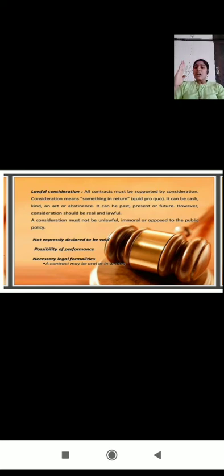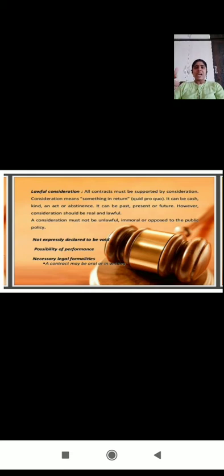It must not be unlawful, immoral, or opposed to public policy. If any of these is the case, like any unlawful act or immoral act or opposed to public policy, then automatically it becomes unlawful consideration, and the contract becomes a void one. So this is lawful consideration. And the next essential is not expressly declared to be void. From the beginning, the agreement should not be expressly declared to be void.